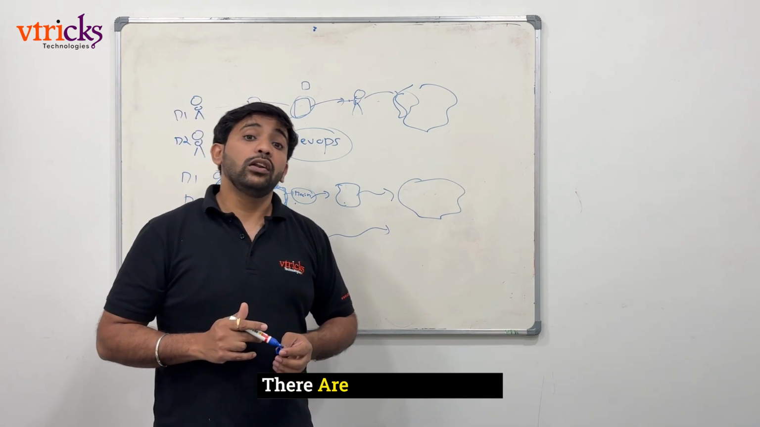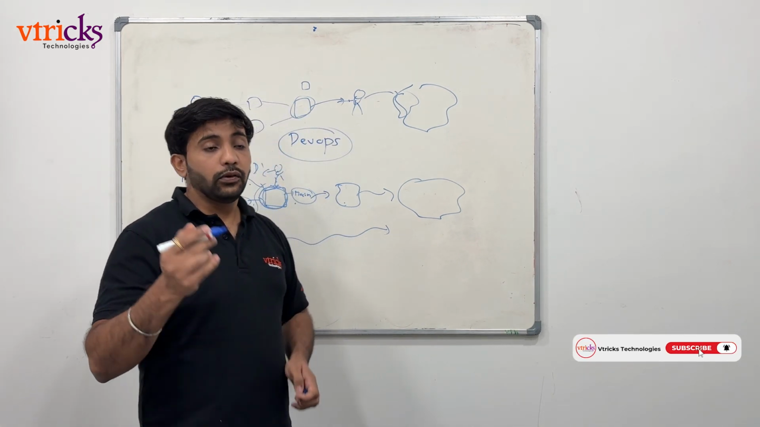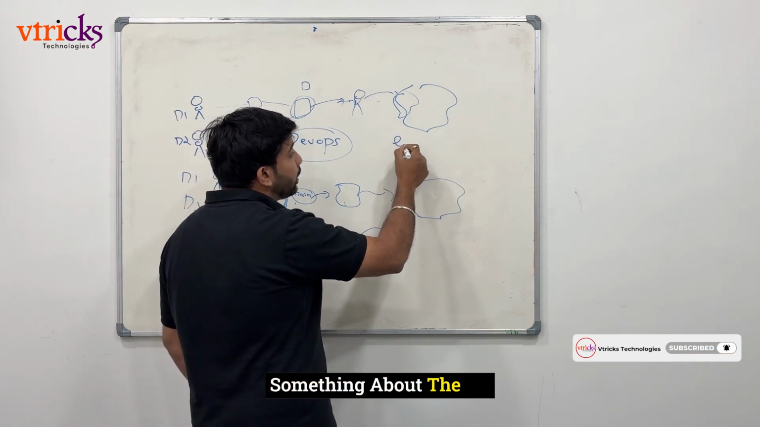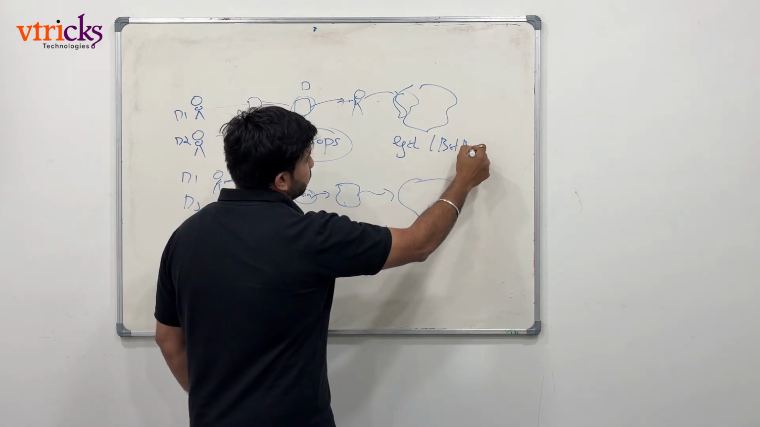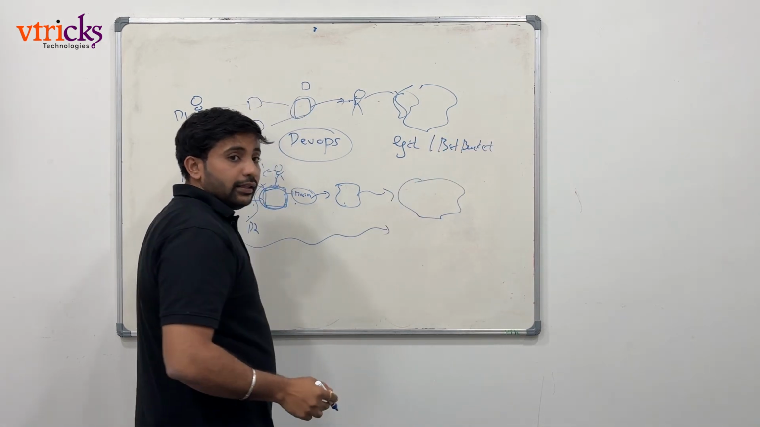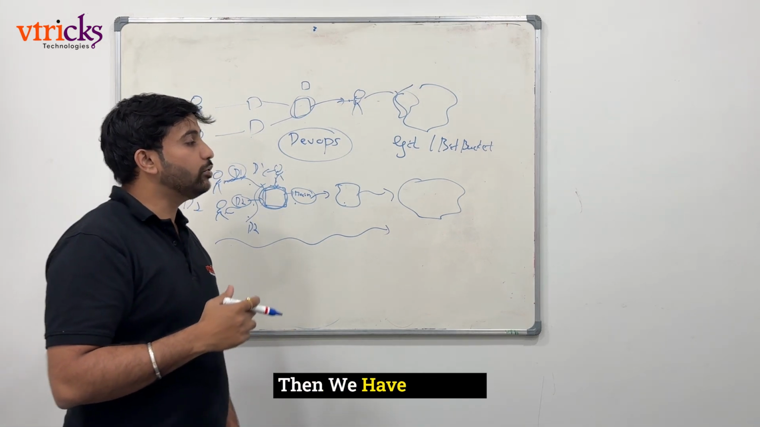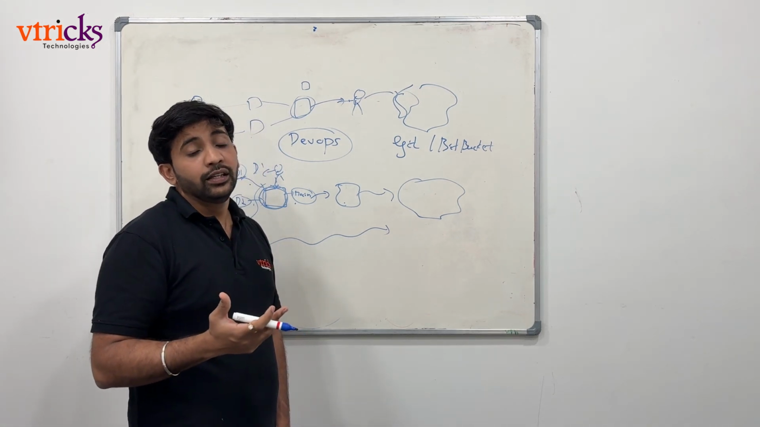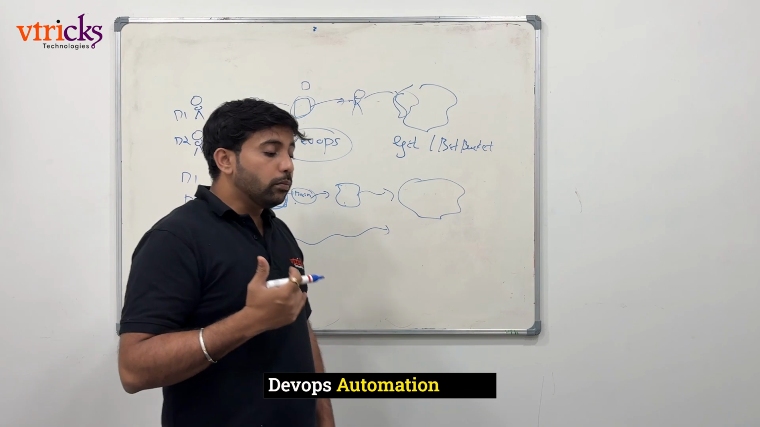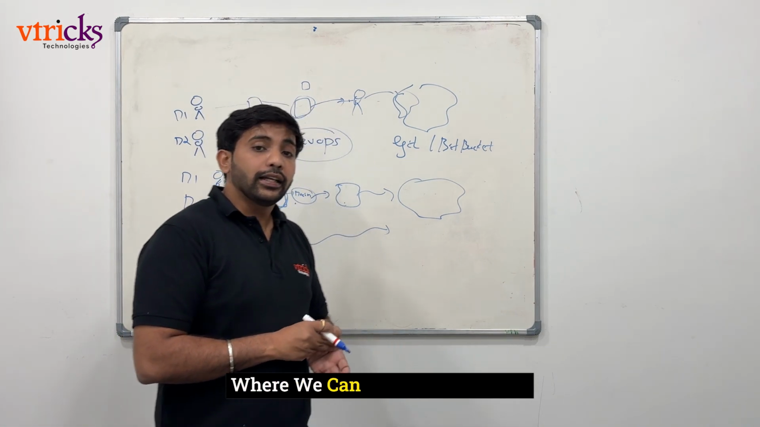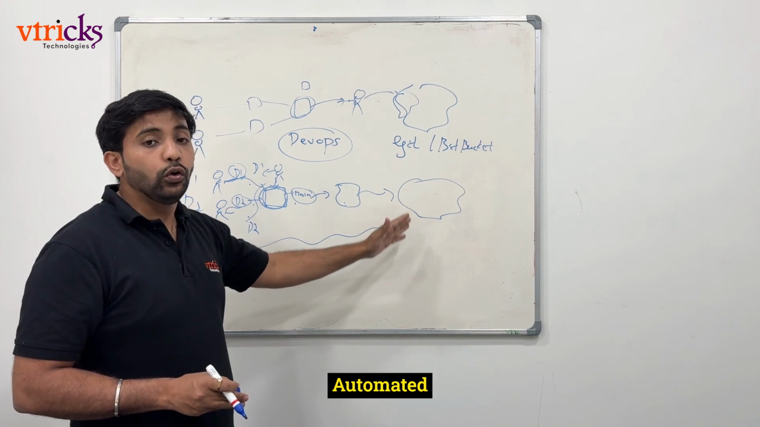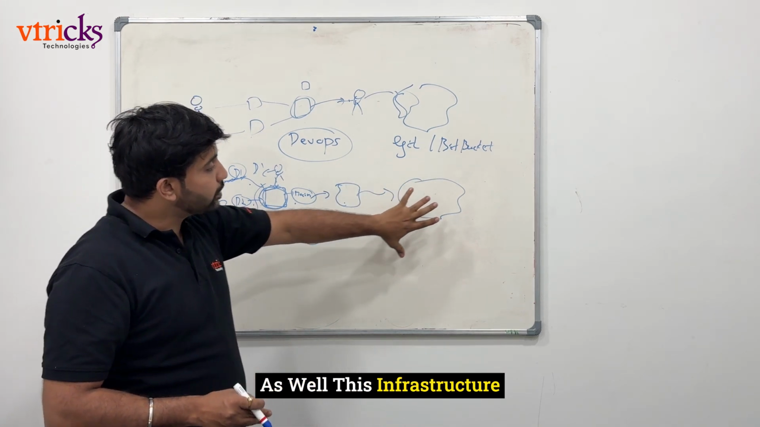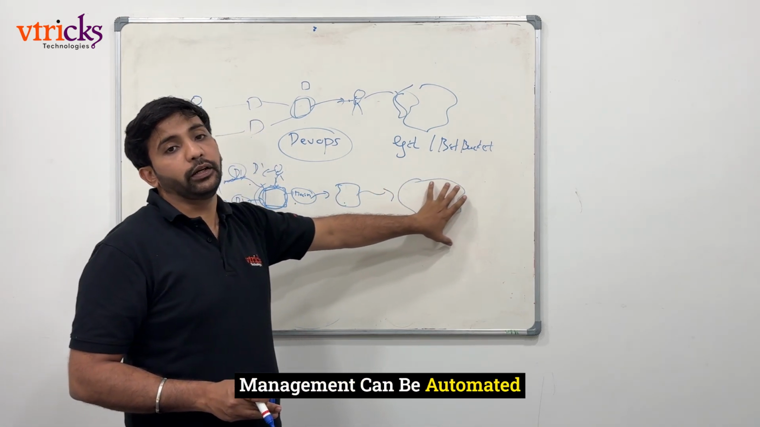For this, there are a lot of tools in the market. First, we need to understand something about Git. We have something called Bitbucket as well. Let us understand what Git is, and we'll get to know it practically. Then we have something called Docker, then we have Jenkins, then we have Kubernetes. These are different DevOps automation tools with which we can automate the software development process, and infrastructure management can be automated as well.